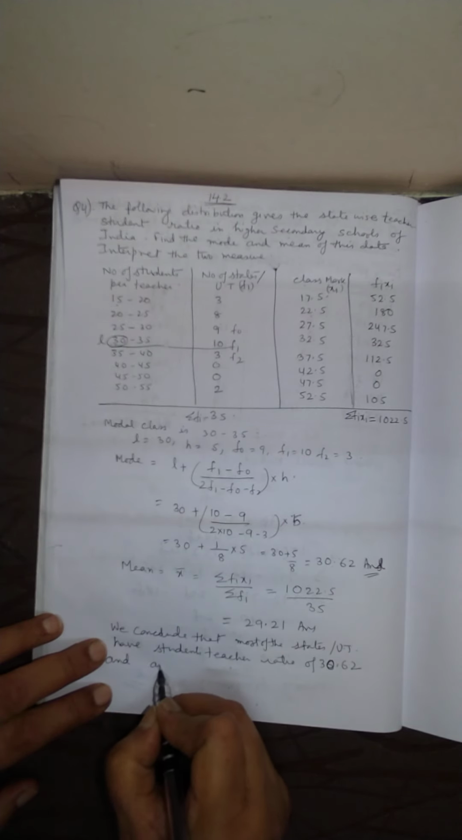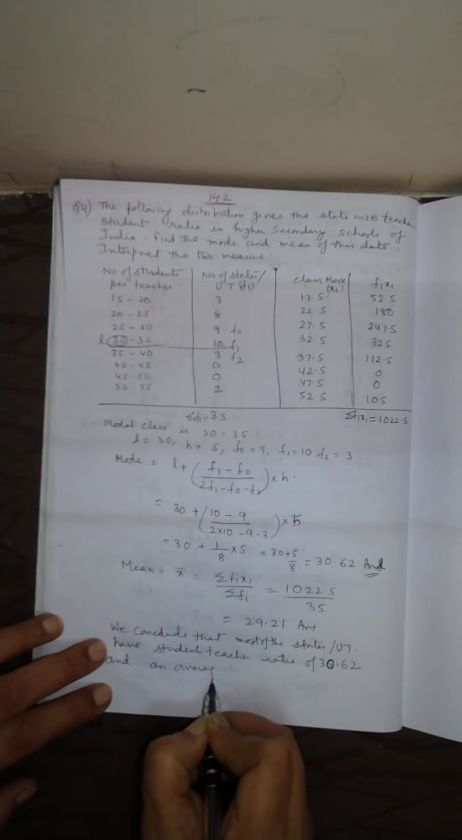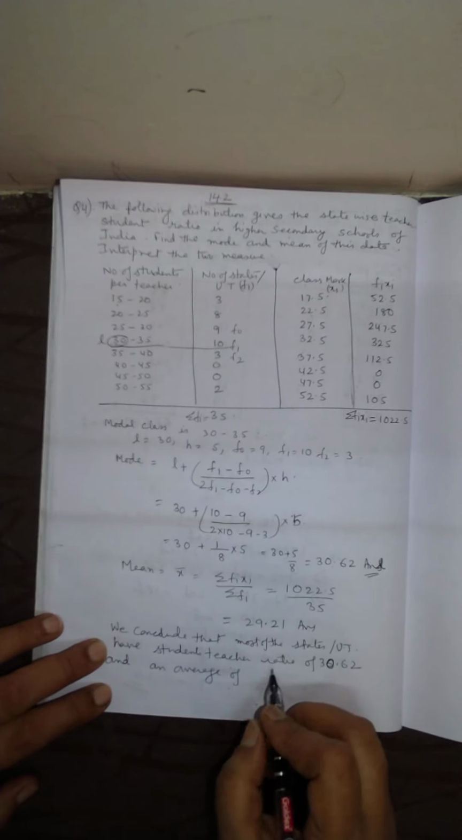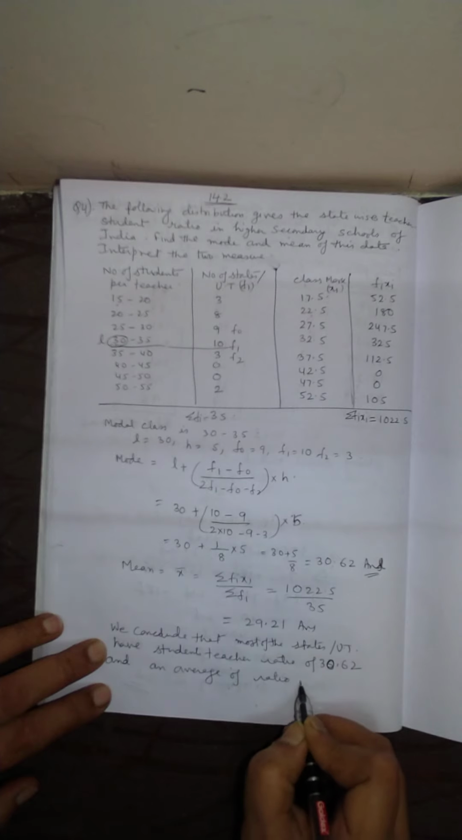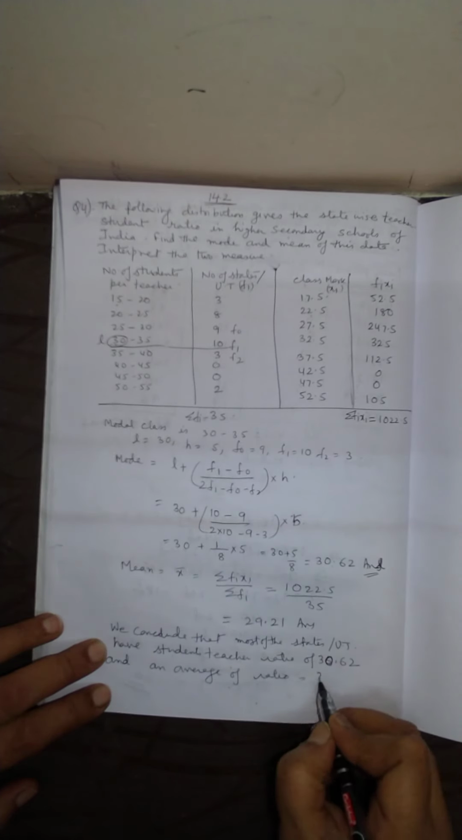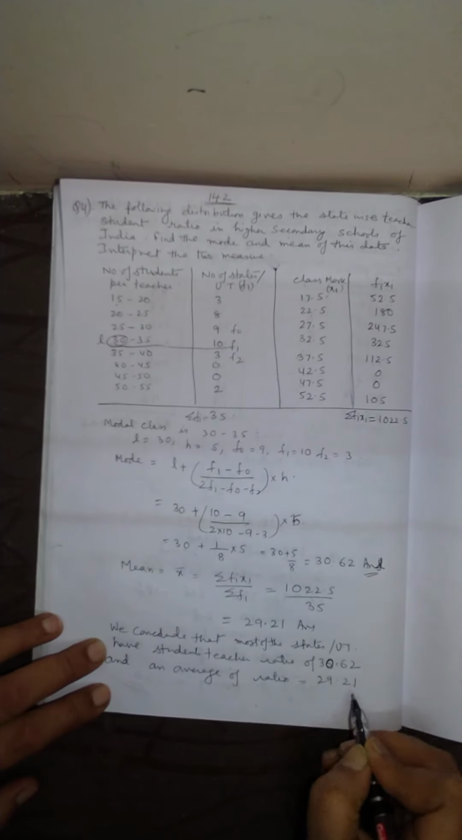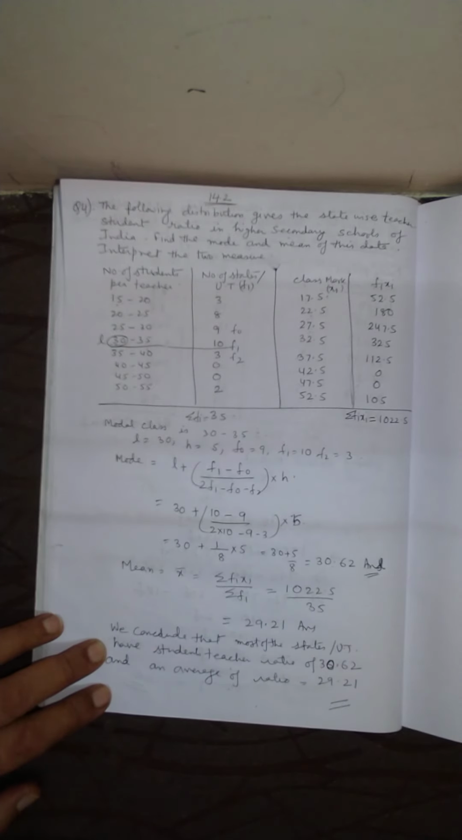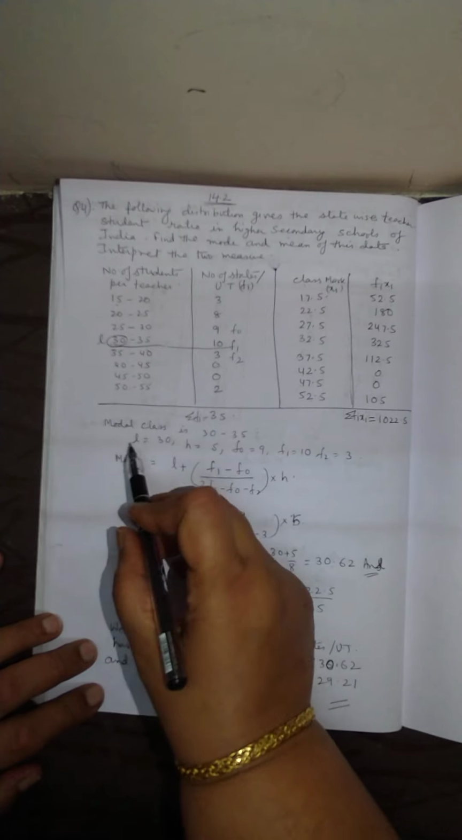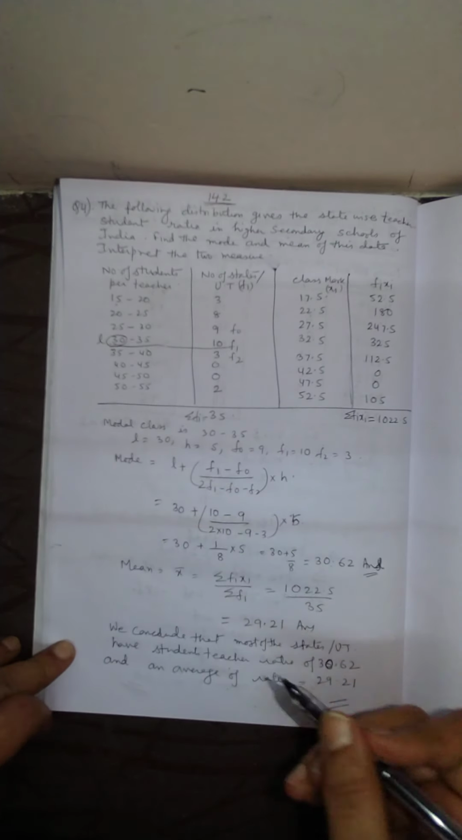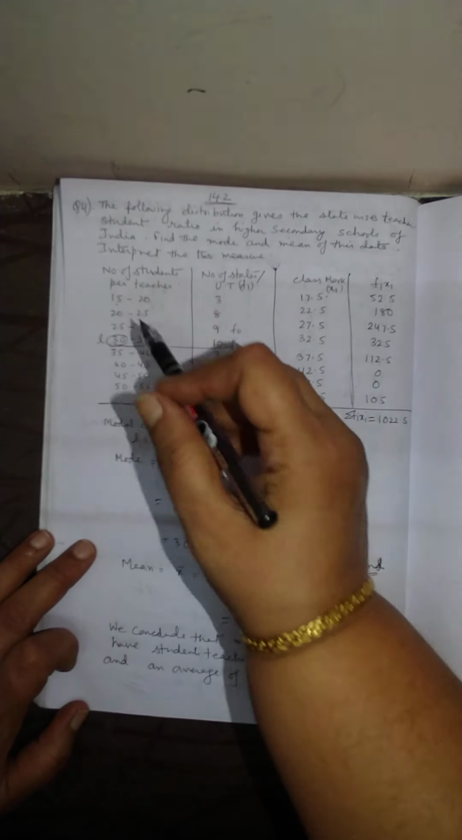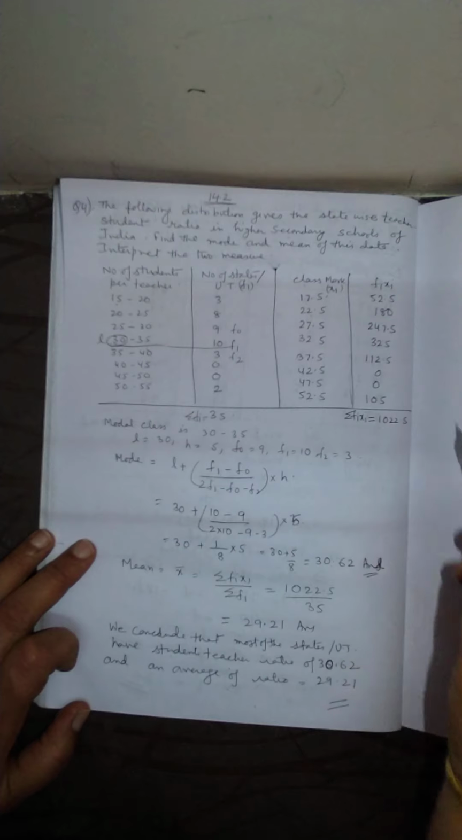is an average ratio of 29.21. This is the answer. So we have calculated the mode as well as the mean. What are mode and mean? They are both central tendencies of the given data.